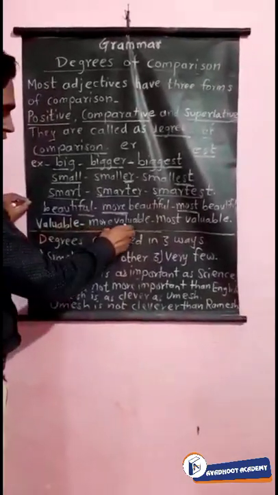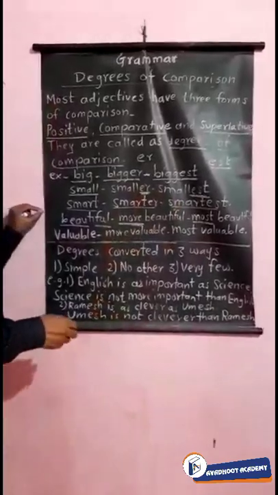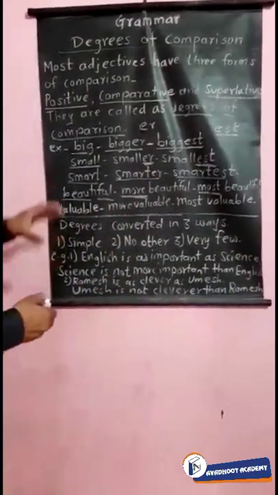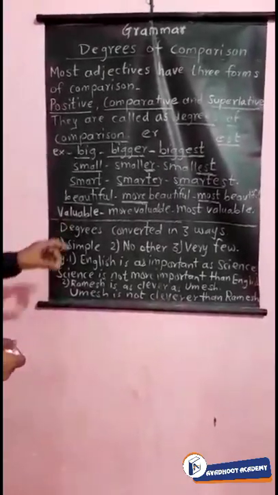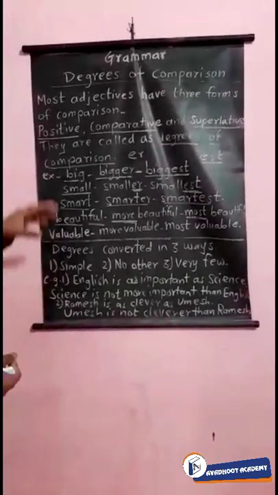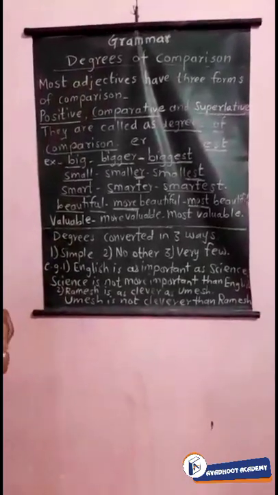Valuable, more valuable and most valuable. So there are a number of examples, but these are sufficient for all of you students to understand. Now we will see some examples of the degrees of comparison for your understanding.